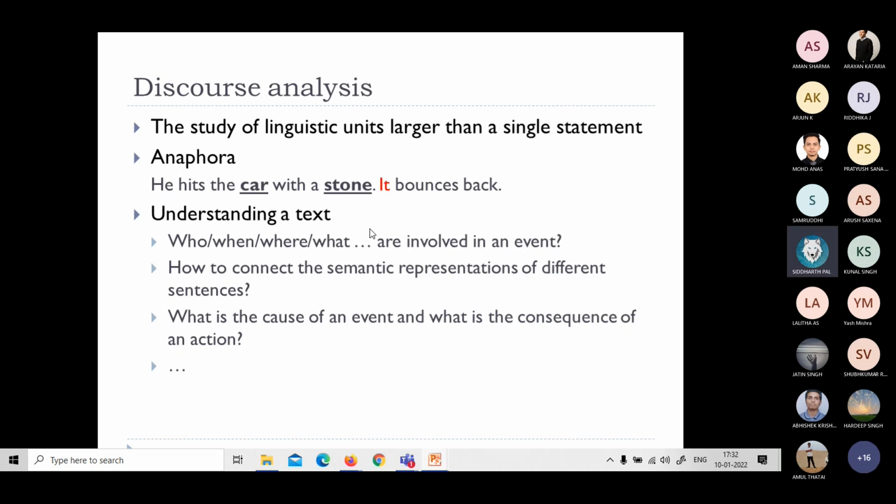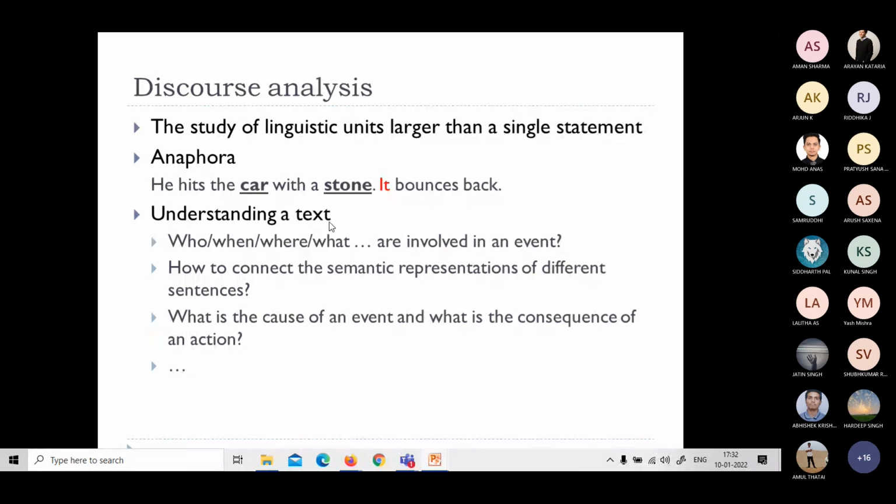The car bounces back, not the stone, right? Because of the weight of the stone. So here it is an ambiguous statement. Of course, we may think whether a person can throw such a big stone, maybe using some equipment. So it is full of ambiguity. So discourse analysis wants such things, which tries to relate words present in one sentence with the different sentences in the same text.